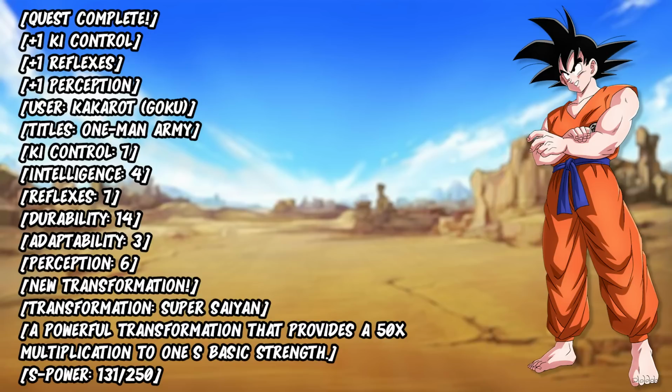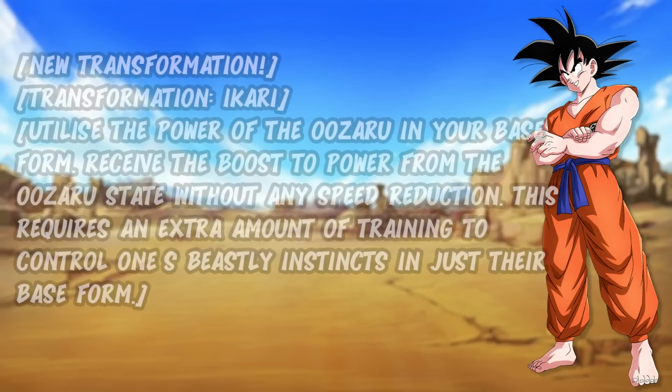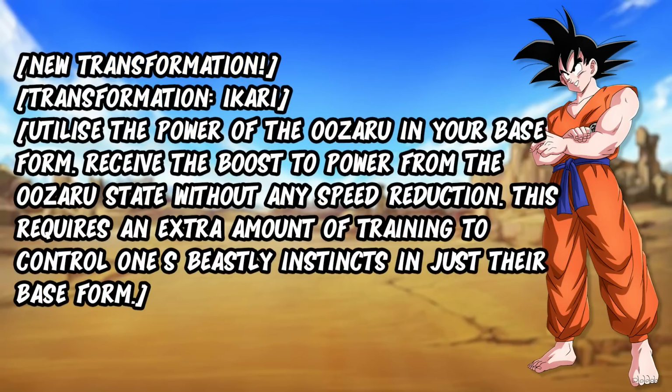New transformation: Super Saiyan. A powerful transformation that provides a 50 times multiplication to one's basic strength. Requires 250 S power. 131 out of 250. "This is gonna be a process," Goku tells himself upon seeing this notification. For him to get more S power, all he can really do is get stronger. He already has the other stage covered, which is just having a pure heart.